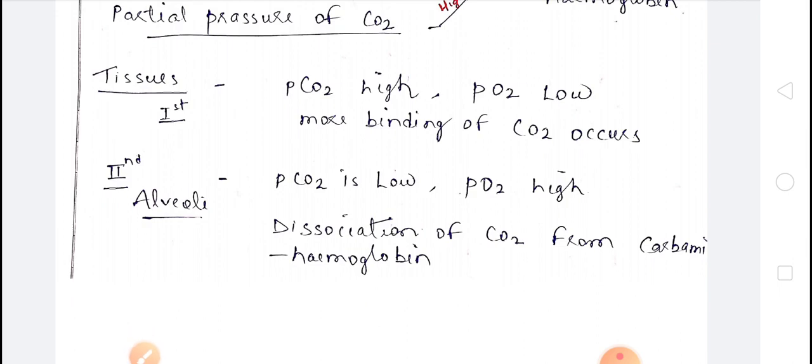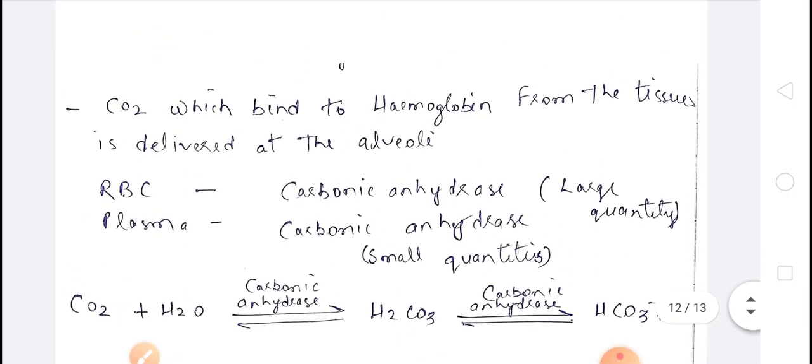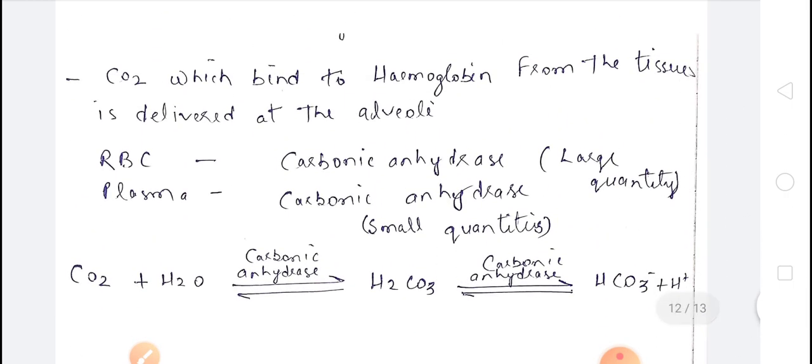So dissociation will occur here, meaning carbon dioxide will dissociate from the carbaminohemoglobin. Okay, clear? Next, CO2 which binds to the hemoglobin from the tissues is delivered at the alveoli.